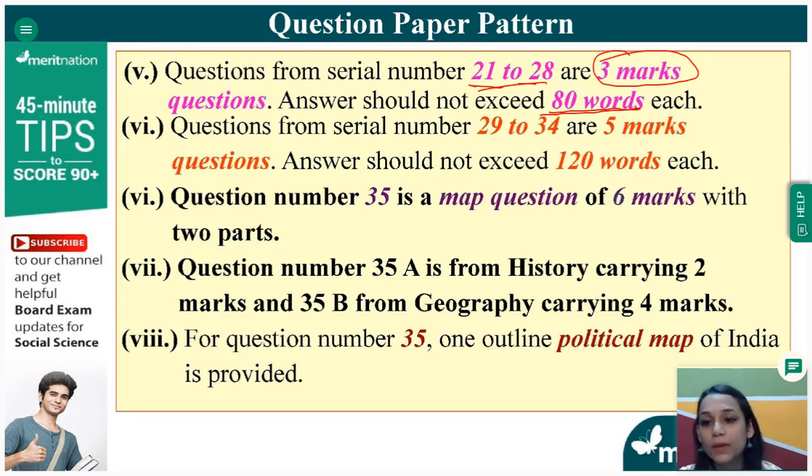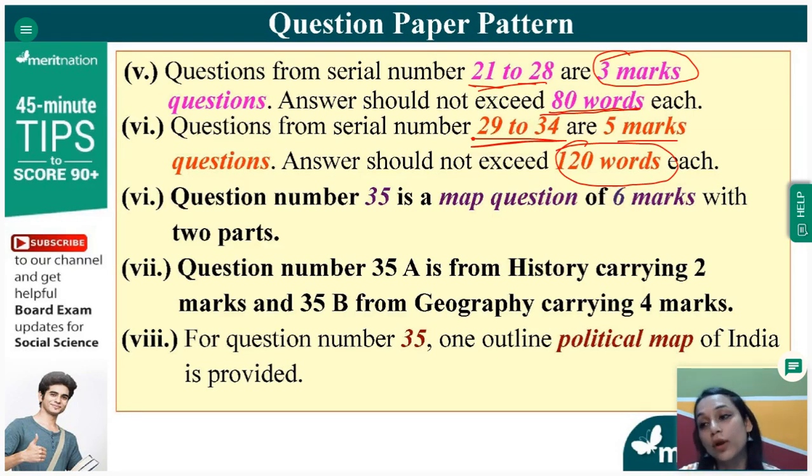Also, there might be a slight chance that in the long answer questions, that is from question number 29 to 34 of 5 marks each, where the word limit is 120 words, you might not be able to write in points. So you end up writing in paragraph for any reason, if that's your wish. If you end up writing any answer in paragraph, make sure to underline the important points in that paragraph answer with your pencil, so that your teacher knows that you have written these important points, and she or he can just see the points and accordingly allot the marks.